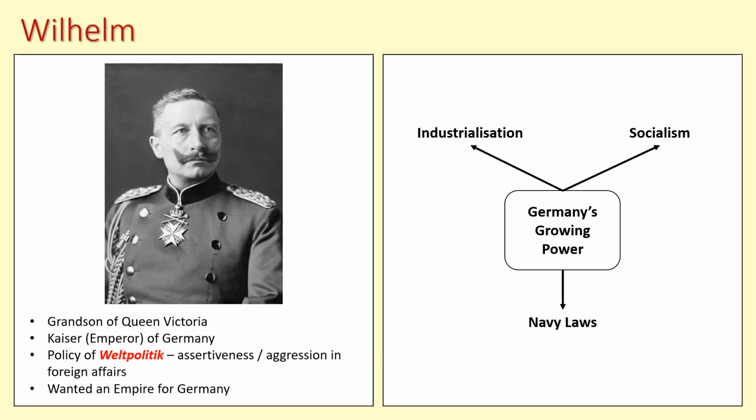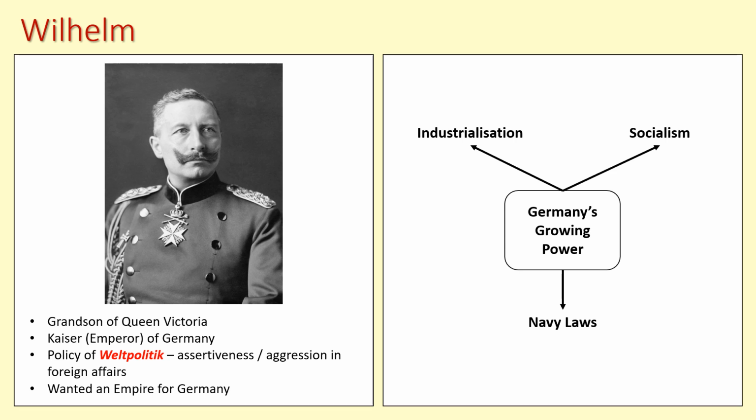And the fact that they make these specific laws about it shows how serious this was to Wilhelm, how important he felt it was for Germany's future, even for Germany's survival. That's almost what he sees it as.